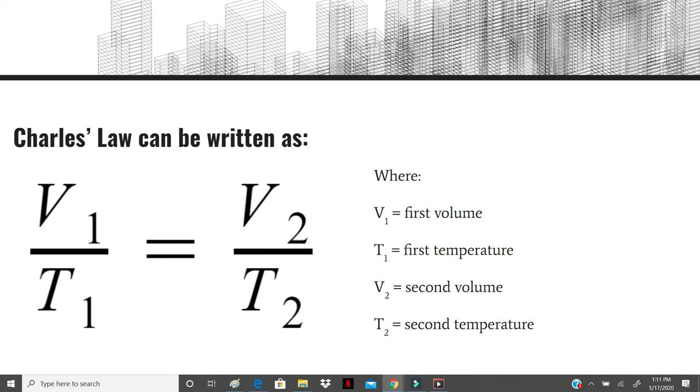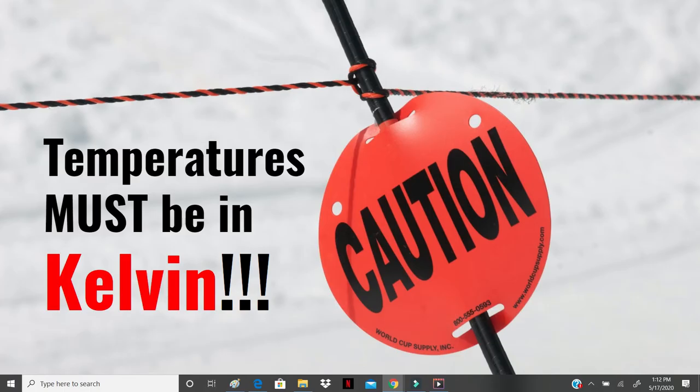We can write this law using the following equation. V1 over T1 equals V2 over T2, where V1 is the first volume at the same time as we're measuring the first temperature, that's T1, and then V2 is the second volume at the same time we're measuring the second temperature, which is T2. Good time to remind everybody the temperatures have got to be in Kelvin.